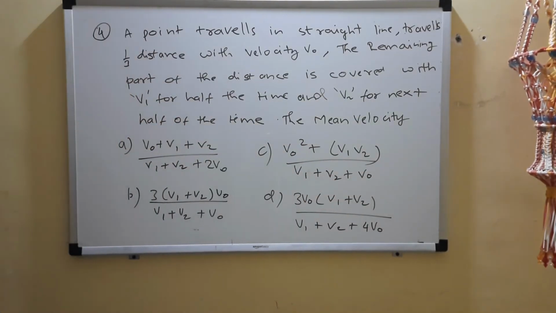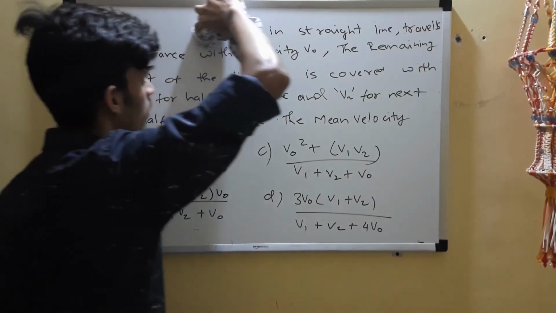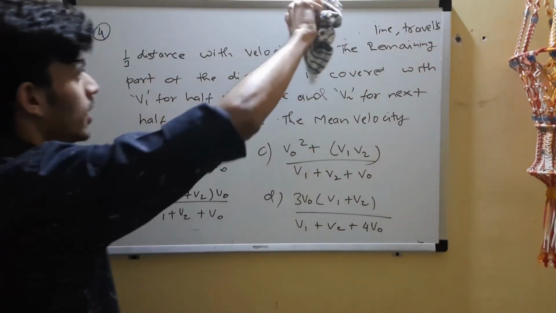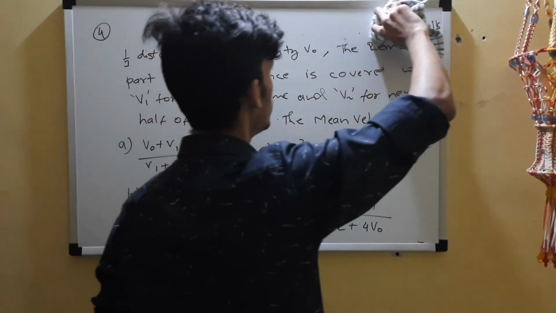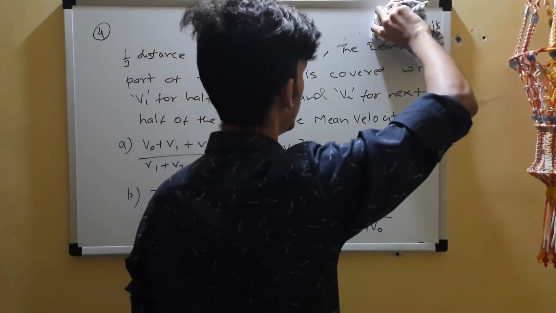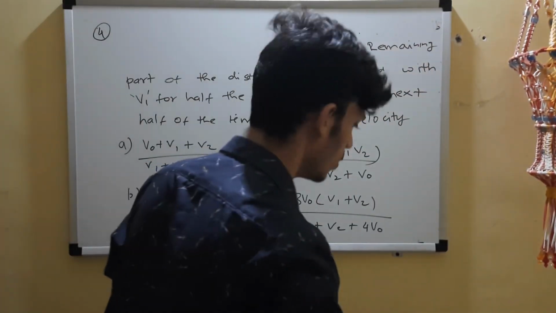Okay, it's a very good question. I think it's from IE Irodov. I found it in the magazine, as I said. I'll work through it one by one. So a point travels in a straight line, noted. Since I need space for the solution, it travels 1/3 of the distance with velocity v0. Okay, noted.